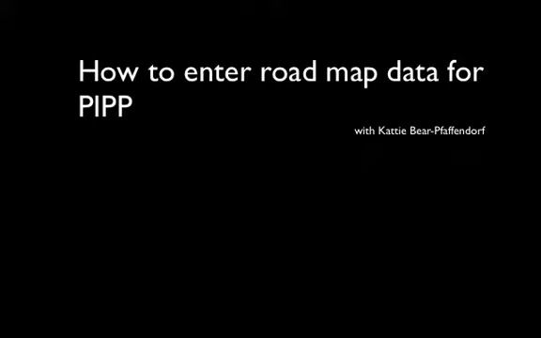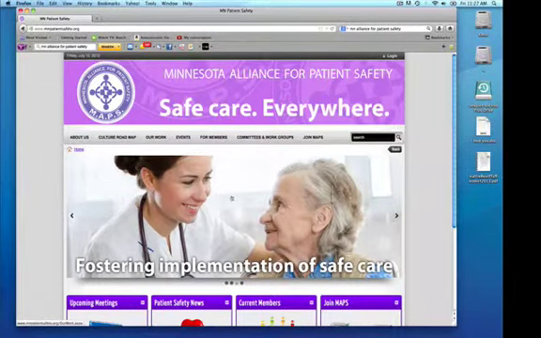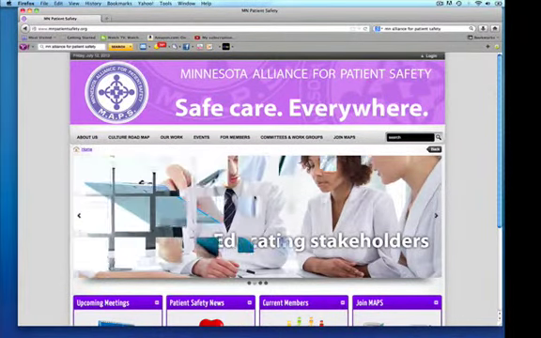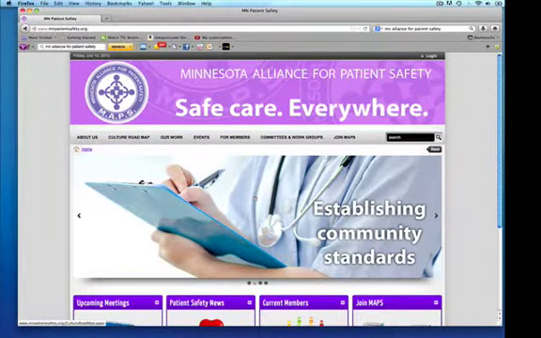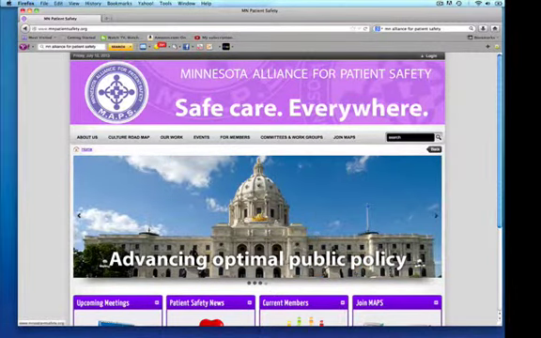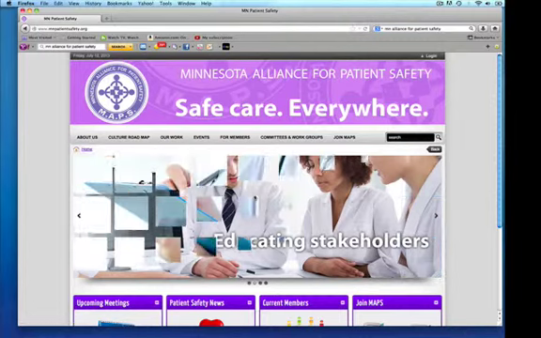Today we're going to go through how to enter data into the Minnesota Hospital Association data portal for the Performance-Based Incentive Payment Program, or PIPP, for the MAPS Safety Culture Collaborative. First thing you need to do is to bring up a web page, and I want to start by going over the Minnesota Alliance for Patient Safety website, and then we're going to move to the Minnesota Hospital Association data portal website, and we're going to look at how to enter the data into there, and we'll review a report, and then we will be done.